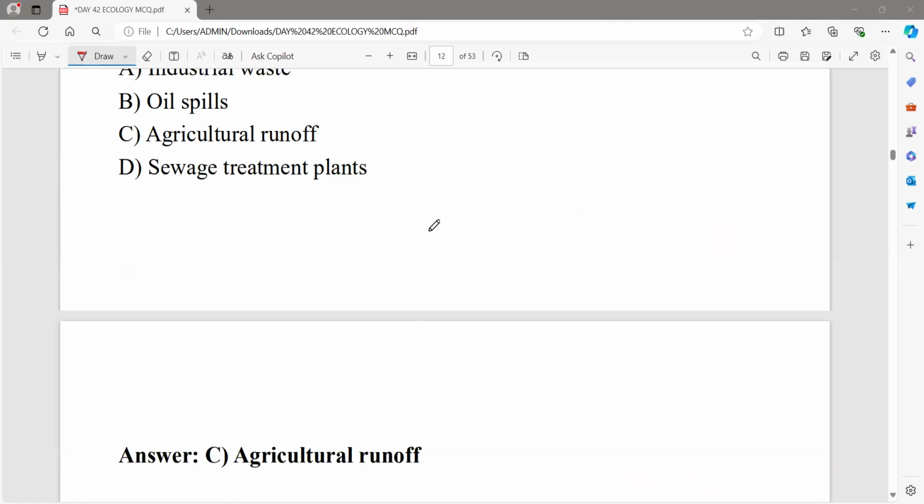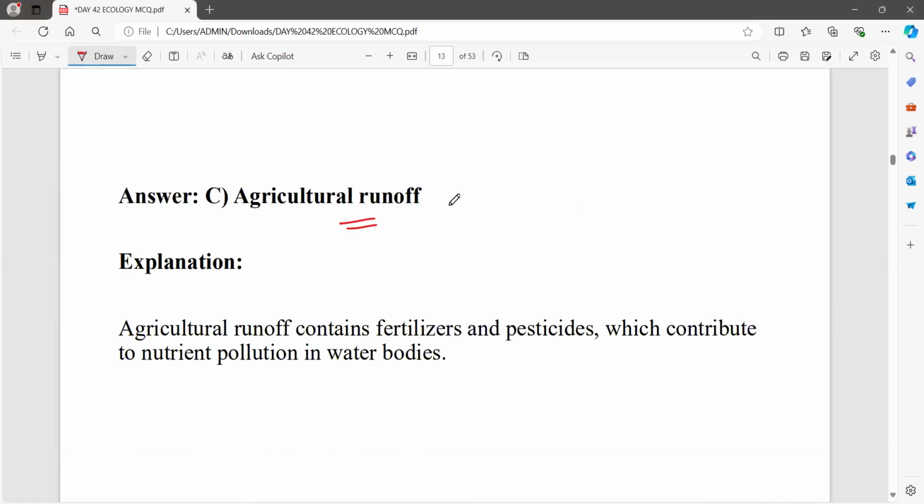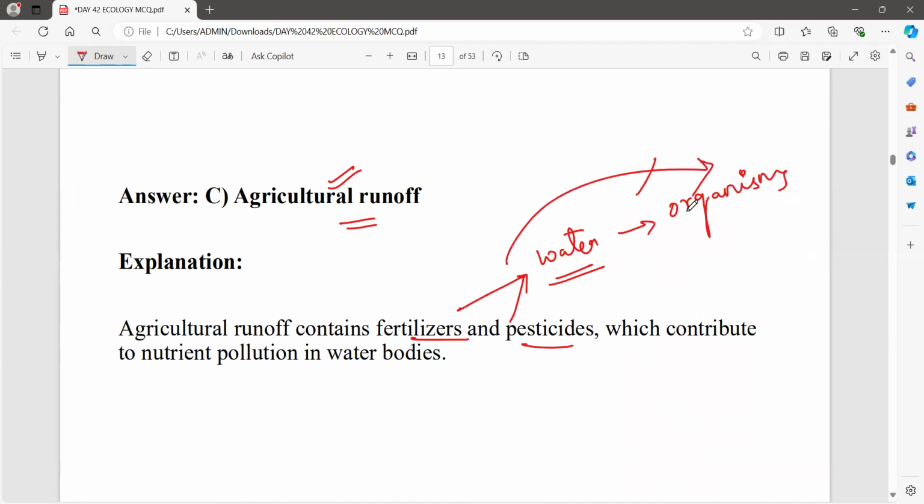Agriculture is also done for good purposes, but we are using fertilizers and pesticides. So when it reaches the water body, many organisms living in the water body are affected by the fertilizers and pesticides. The entire ecosystem will get damaged there.